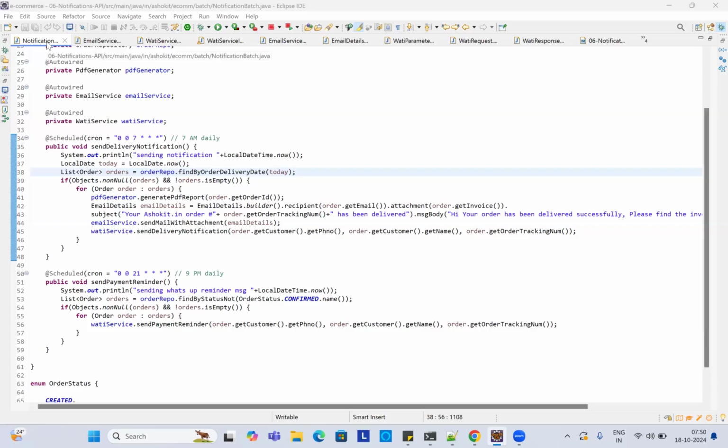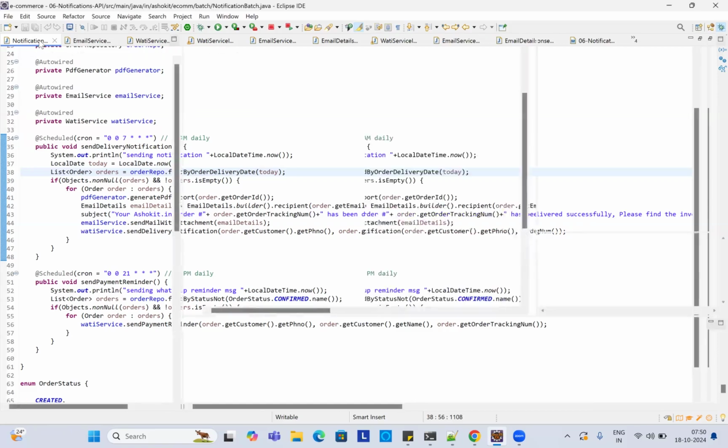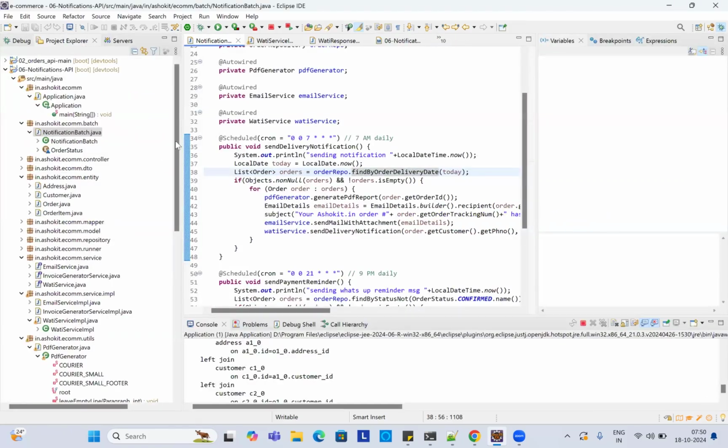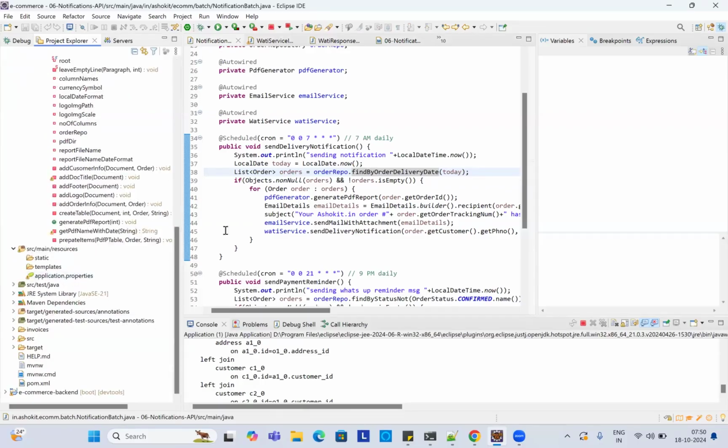Purna, can you please push your code to the Git repository and give me your Git repository URL? Remove these WhatsApp tokens and all, and push your code to the Git repository. Remove your token for the WhatsApp integration. People may misuse that. Yes, sir.